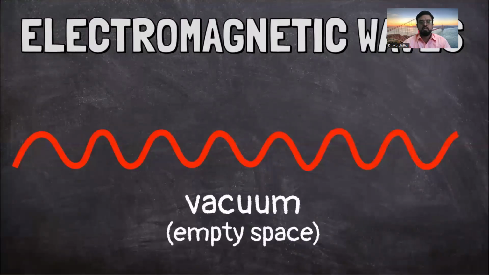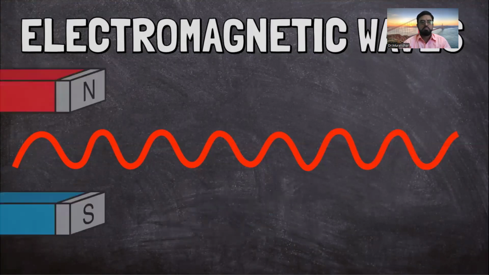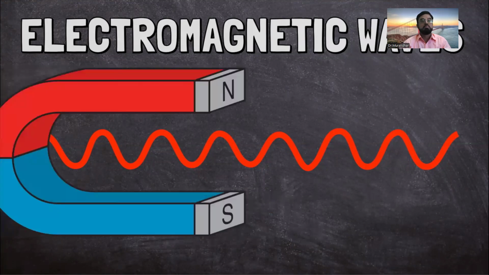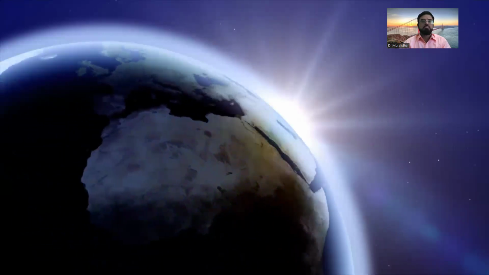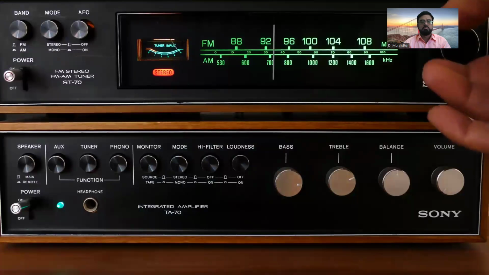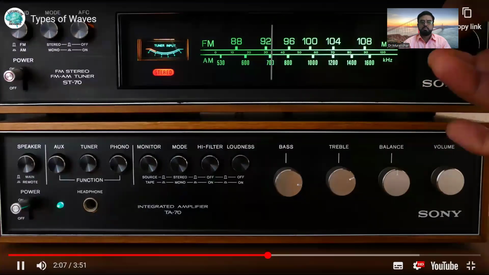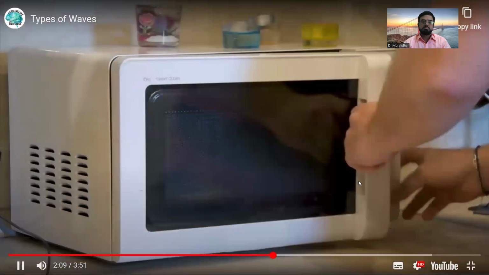Electromagnetic waves do not have to travel through something. They can move through a vacuum, empty space, without any air, water, or solid objects. Electromagnetic waves don't rely on molecules colliding like mechanical waves. This type of wave moves through the charged particles in an electrical or magnetic field. Light is a type of electromagnetic wave. This is why light travels through outer space while sound cannot. Other types of electromagnetic waves include radio waves, X-rays, and microwaves.